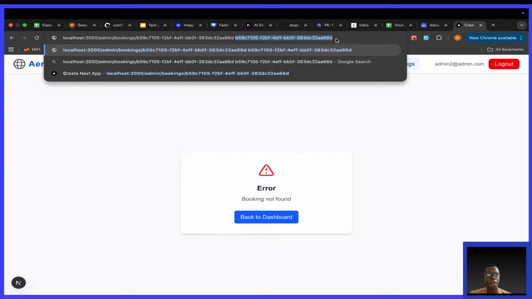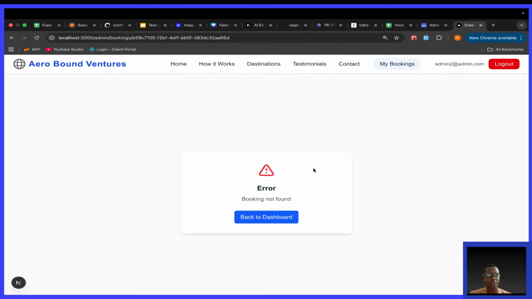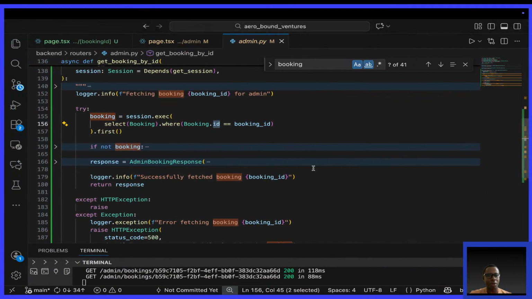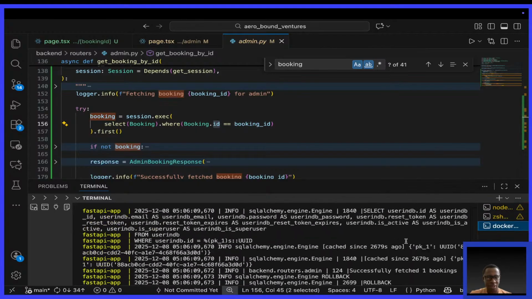So the question should be, why are we not getting it? Why is it saying booking not found? That's the challenge. Let me see.